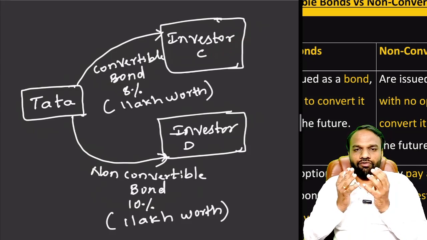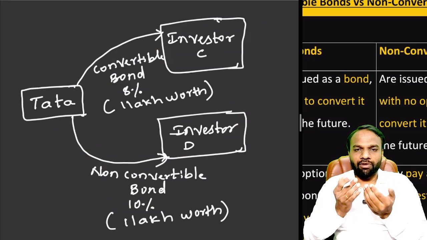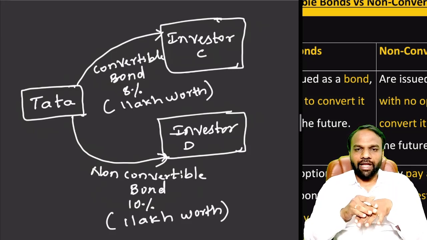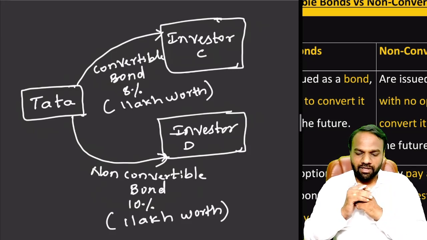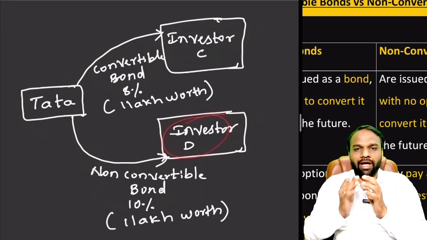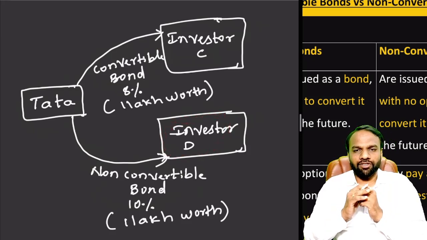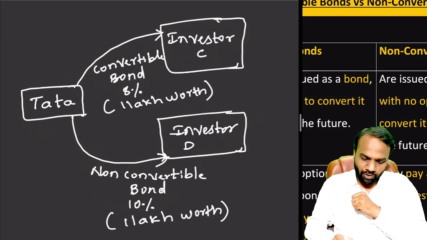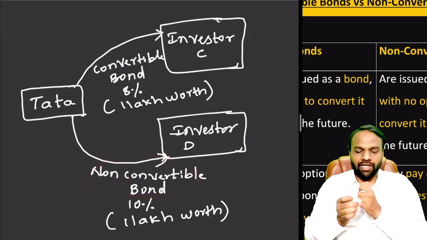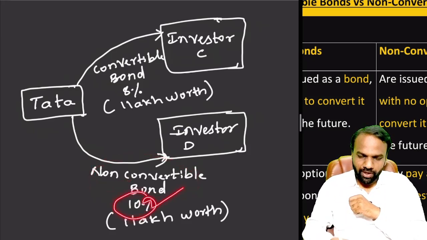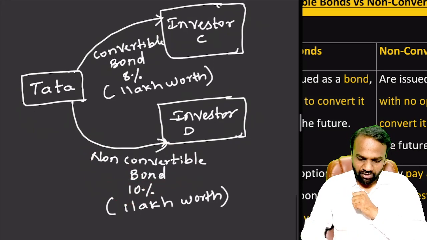Because tomorrow if our company starts performing well, then we'll give you greater dividends. So for the time being, for your investment as a bond, we'll pay you less interest. But if someone says, no, I don't want huge profits, whatever the average profits are, that is sufficient, so I just want to go for non-convertible bonds, then Tata will say, okay, we'll offer you a fixed rate of interest.